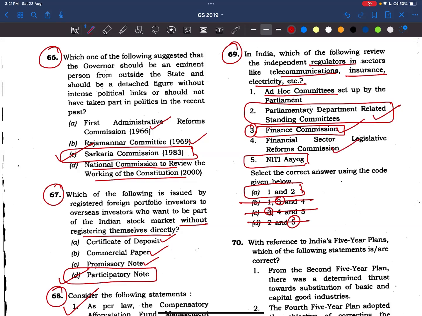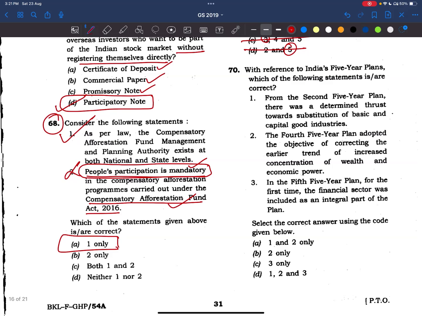Now coming to 70th question. With reference to India's 5-year plans, which of the following statements is/are correct? From the second 5-year plan, there was a determined thrust towards substitution of basic capital good industries. See here, in the second 5-year plan, we focused on industrialization, capital good industries.